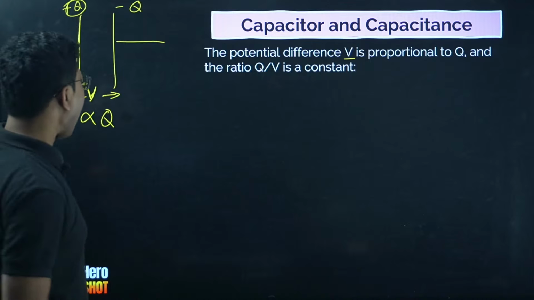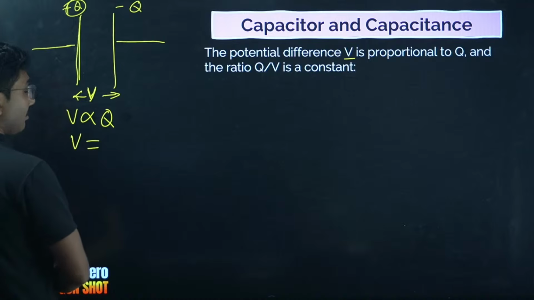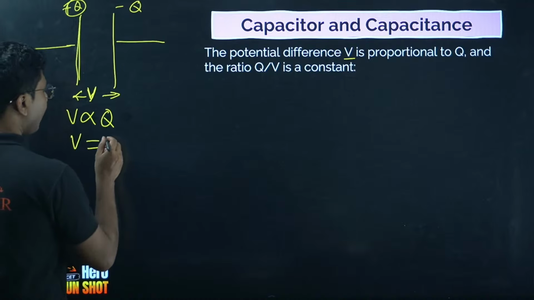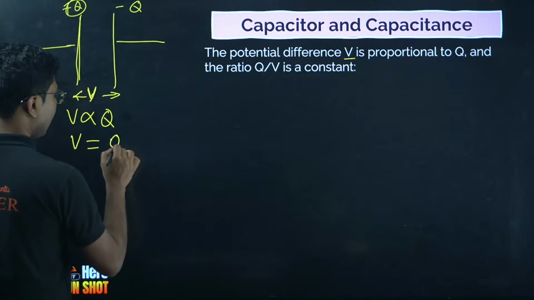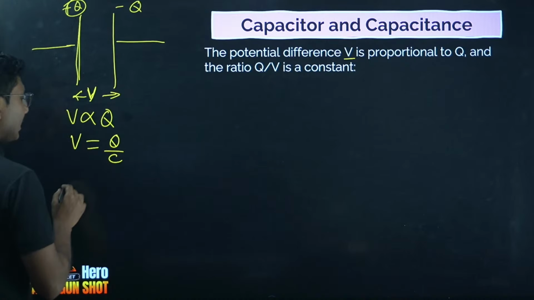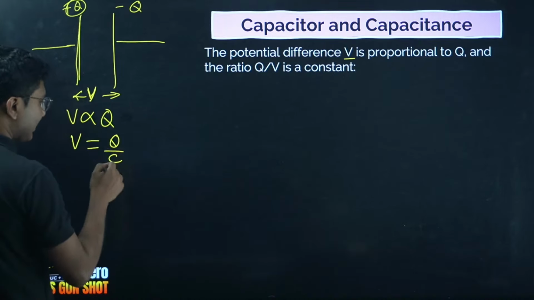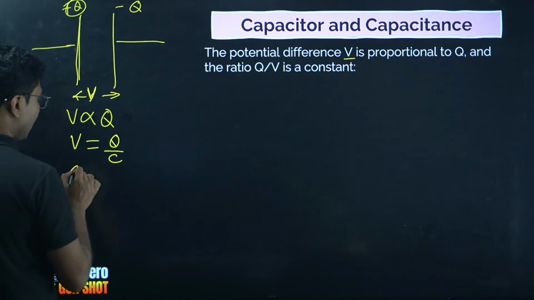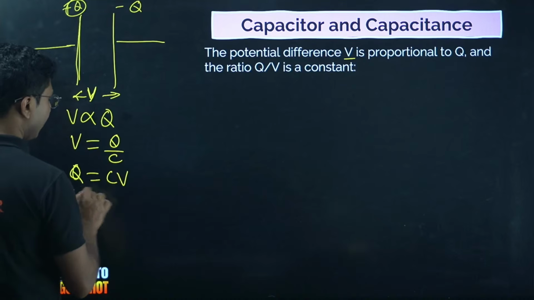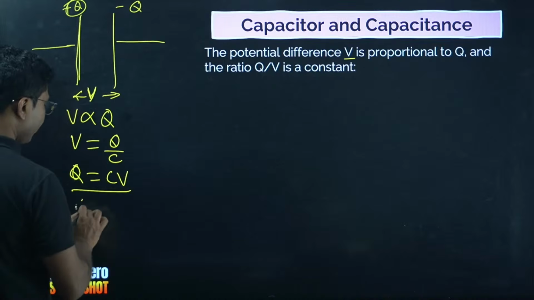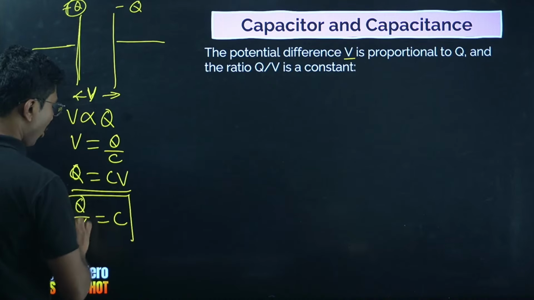So potential is directly proportional to Q. If you want to remove the proportionality sign, you have to introduce a constant, and this proportionality constant is called capacitance. Actually, it is coming as 1 by C. So we can say Q equals C into V, or the ratio of Q upon V is the capacitance, which is constant.